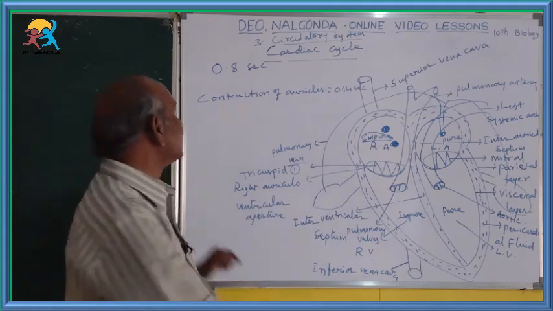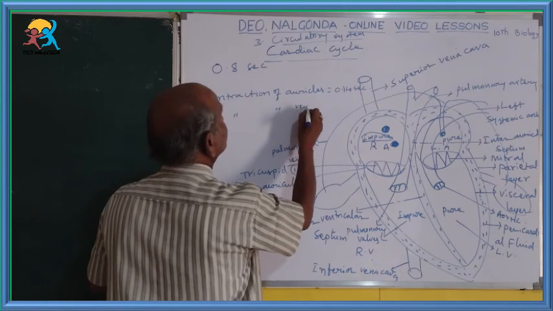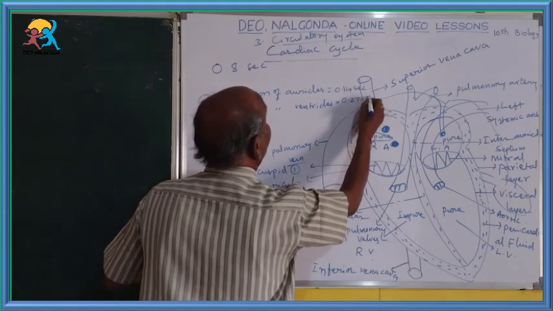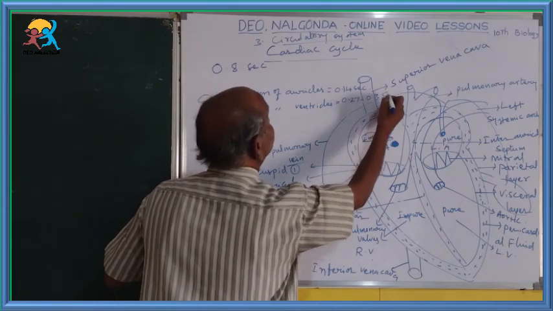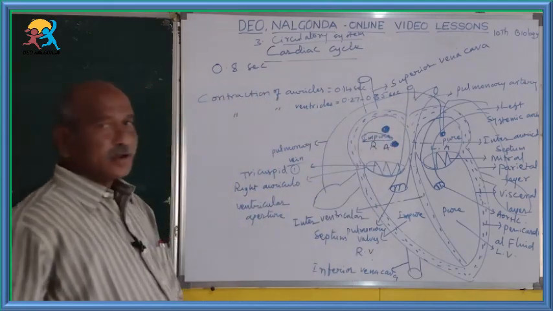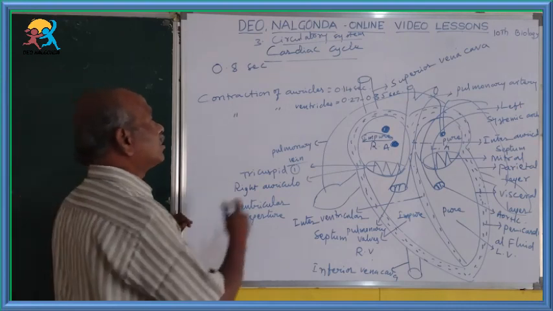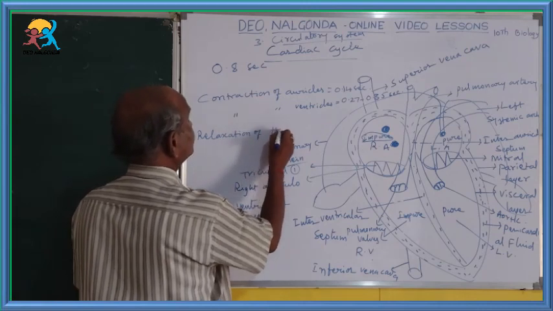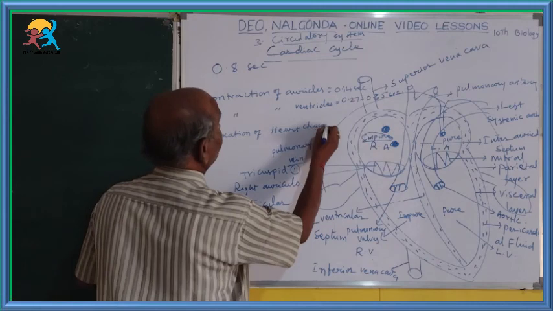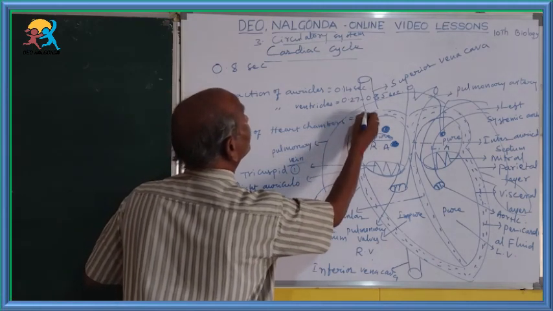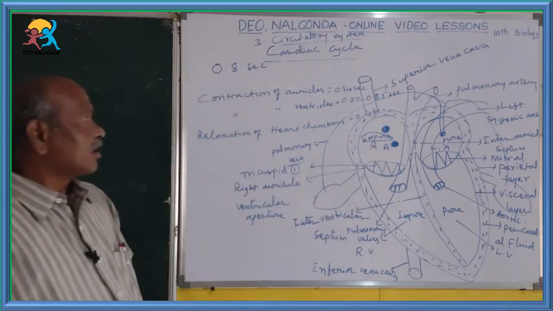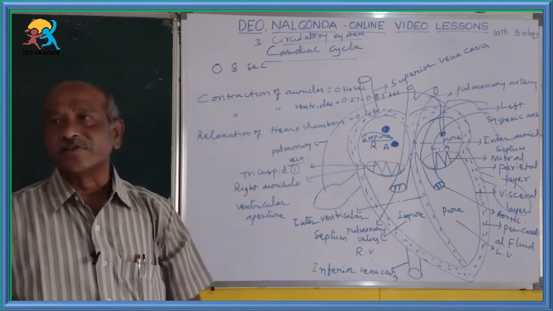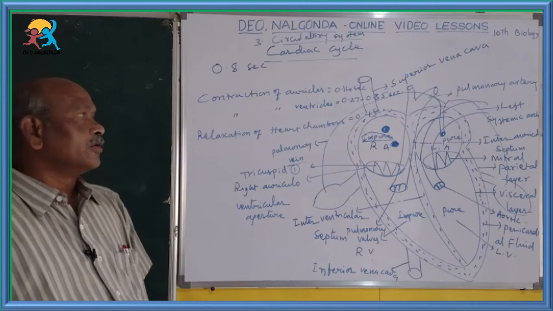For the contraction of ventricles it requires 0.27 to 0.35 seconds.